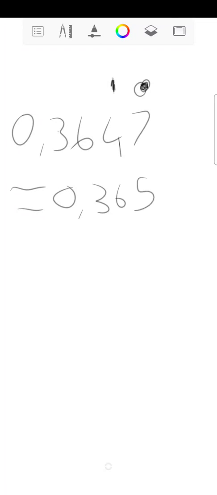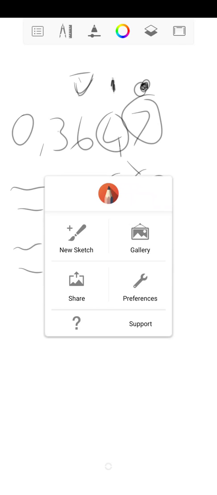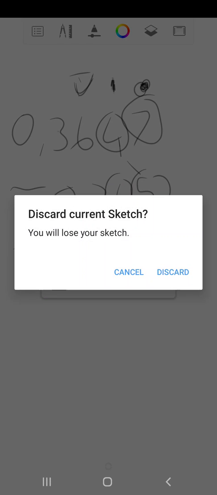But I've asked you to look at your second decimal place. So that 6 over there is then going to change to a 7. So it's going to be 0 comma 3 7 over there. Why? Because this 7 over here has changed this 4 into a 5, and that 5 is going to change this 6 into a 7. So therefore your answer is going to be 0 comma 3 7. Right, that is your decimal rounding off.